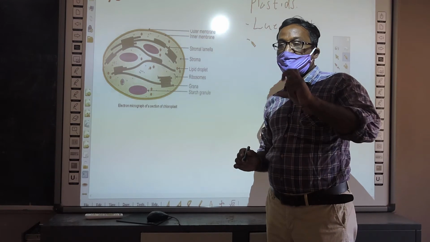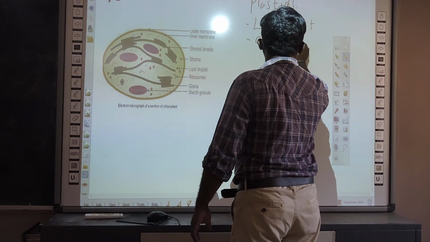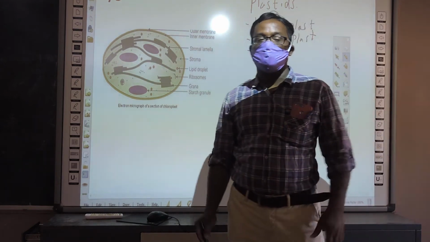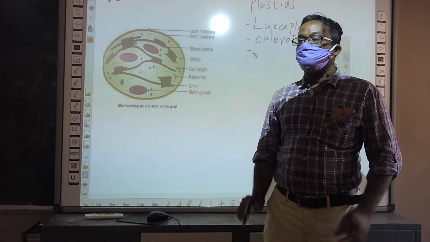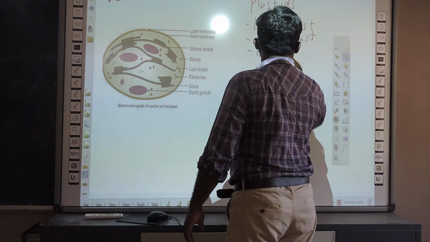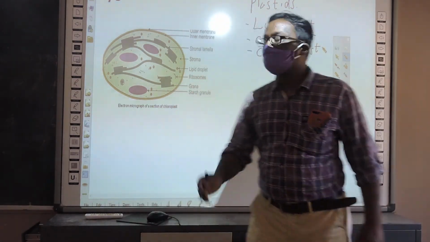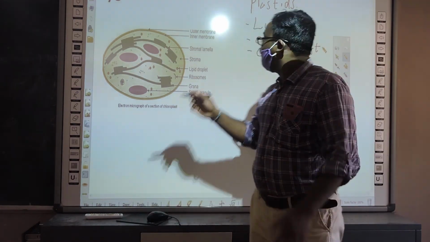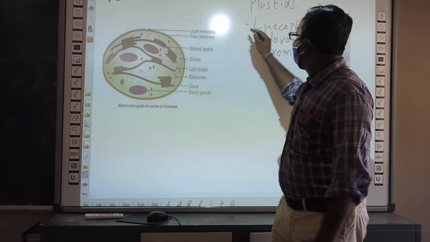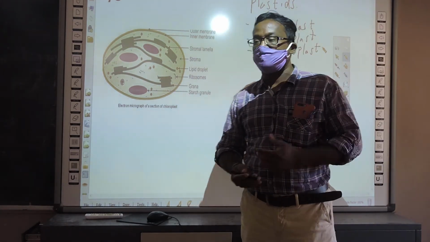Some plastids have the chlorophyll pigment. They are called chloroplast. And the third type has different types of pigments like xanthophyll. They are called chromoplast. Flowers appear in different beautiful colors because of the chromoplast. Leaves are green because of the chloroplast. Raw tomato appears white because it has the leucoplast. So each type of plastid has its own function.